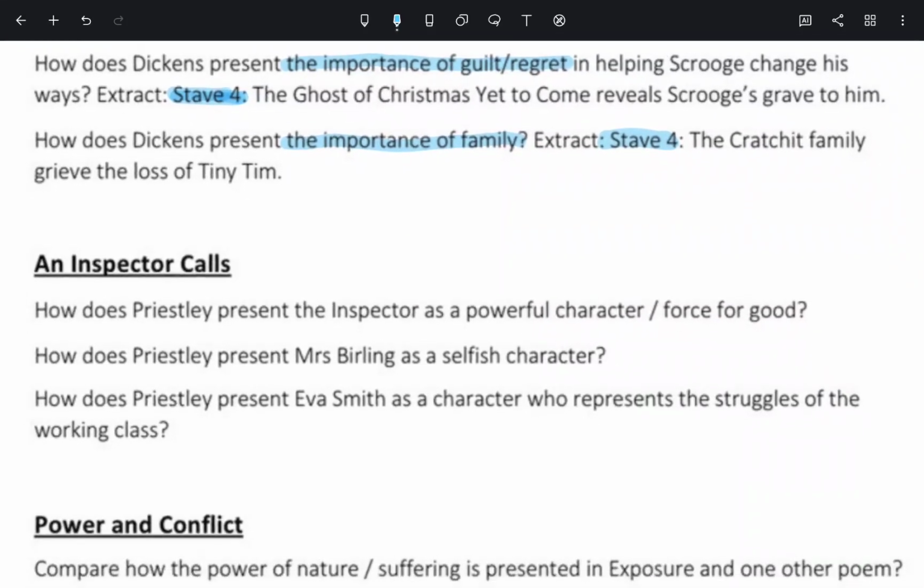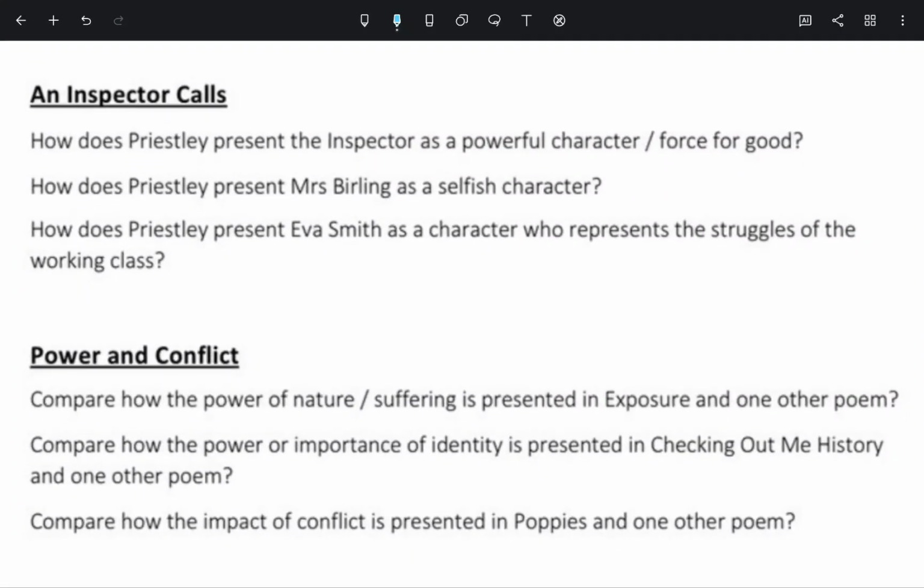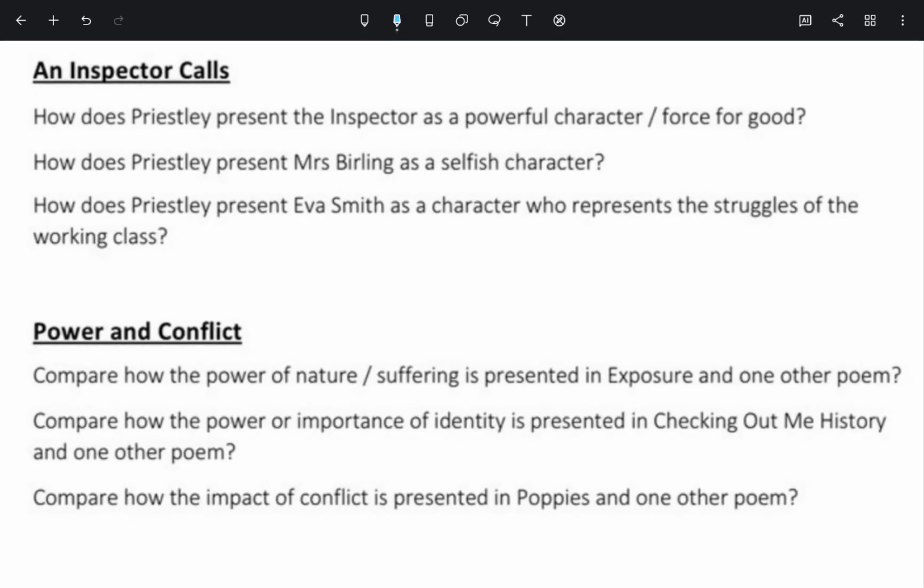Now moving on to Paper 2, so An Inspector Calls. So this exam you'd be doing the following Monday. So I believe that would be on the 20th of May. So for An Inspector Calls, we have, how does Priestley present the Inspector as a powerful character and force for good?